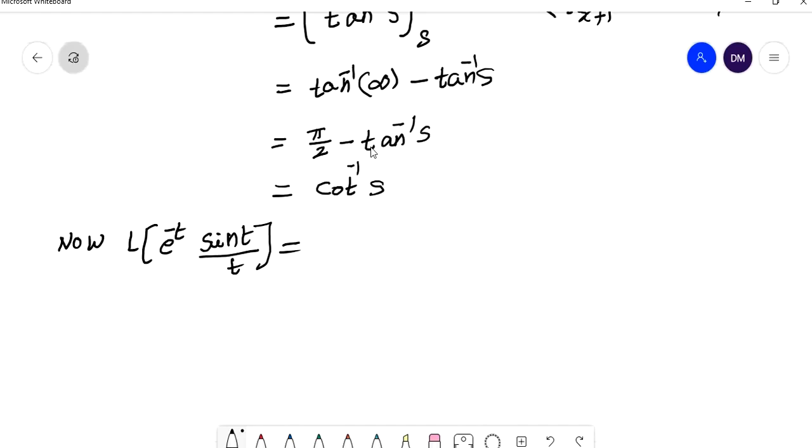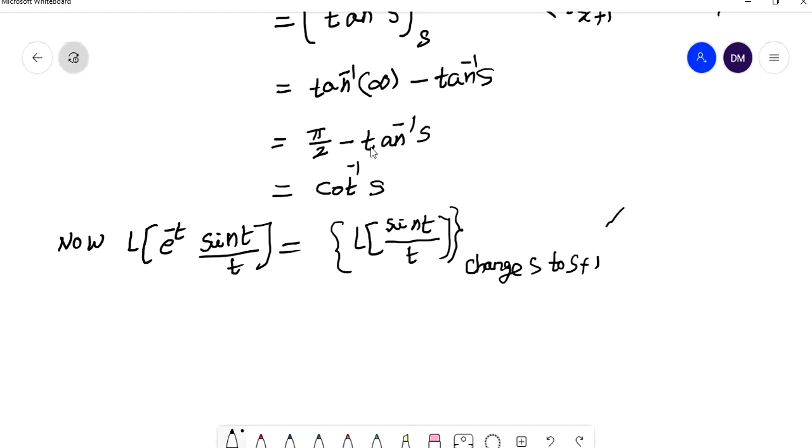First we write the value of L of sin t by t, then we change s to s plus 1.